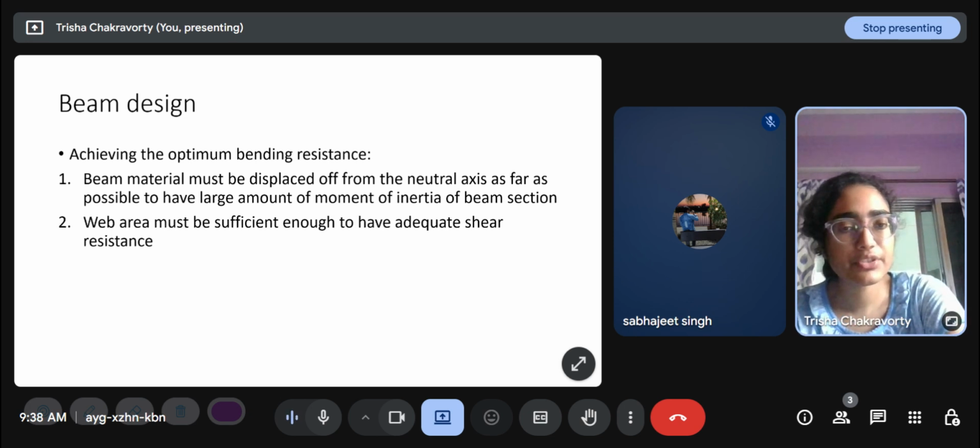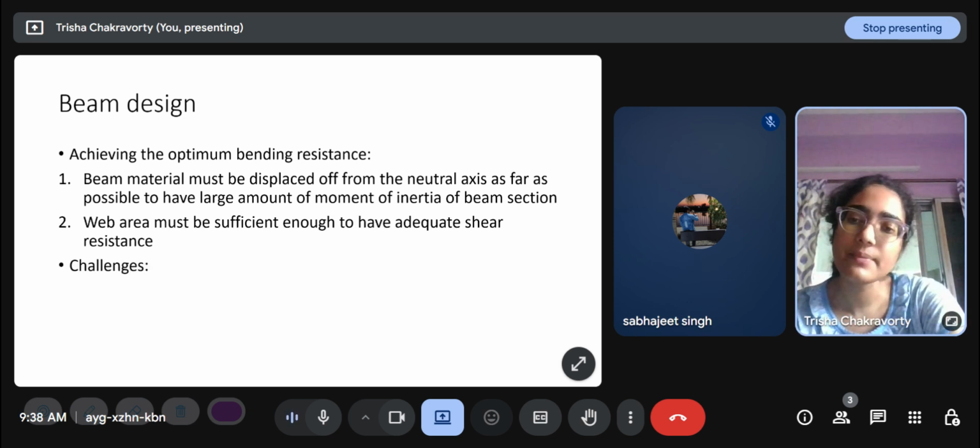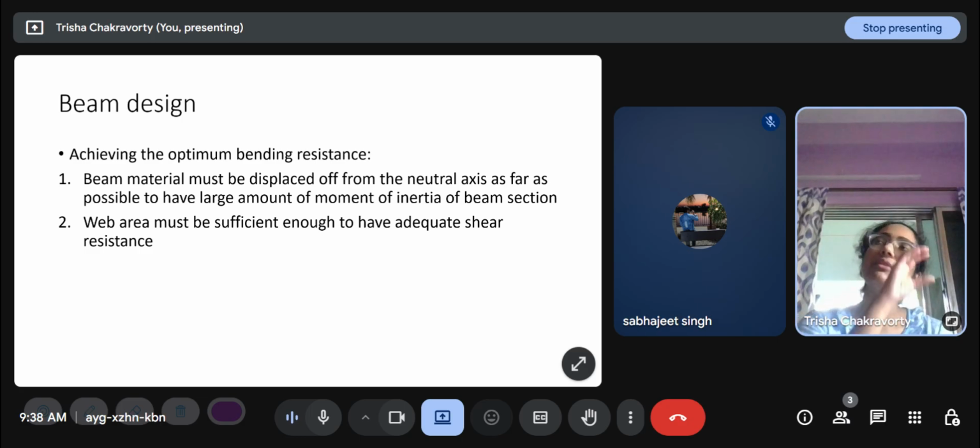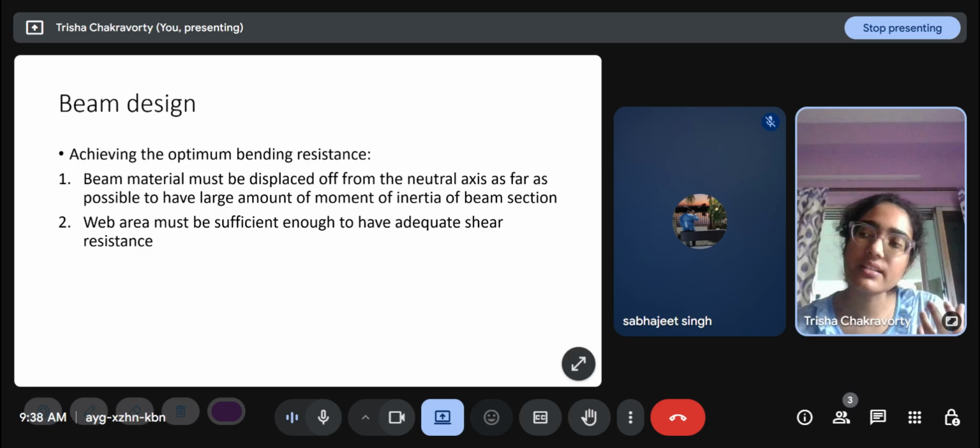Web area must be sufficient enough to have adequate shear resistance. As I said yesterday, generally the flanges are wider and far spaced from the neutral axis, like far away, because this is the neutral axis about the major axis. So flanges are the parts that generally take most of the bending, and the web generally takes most of the shear. That is how we design it.